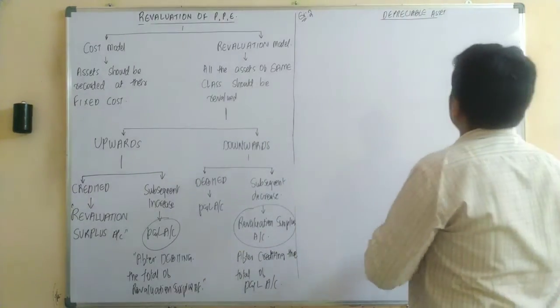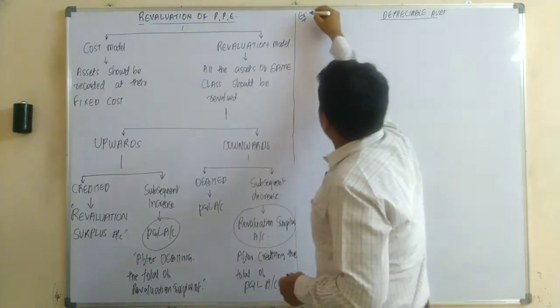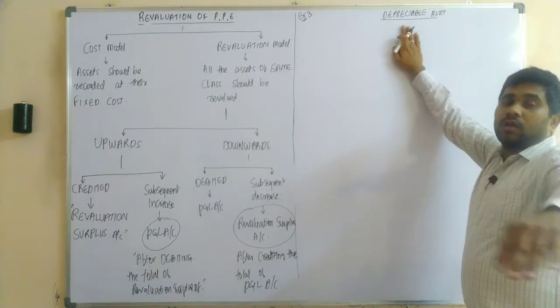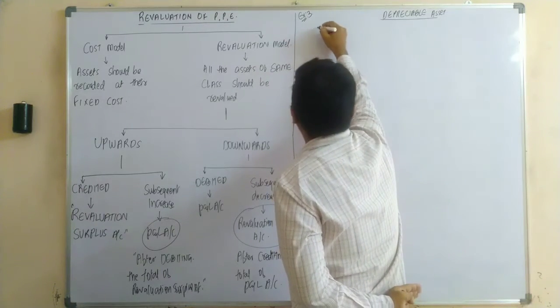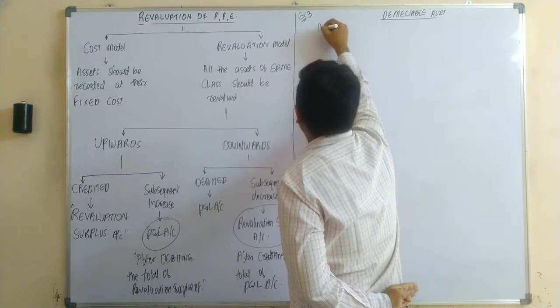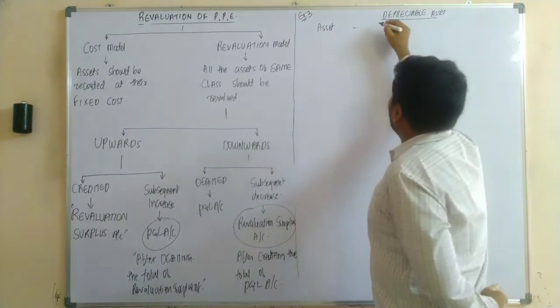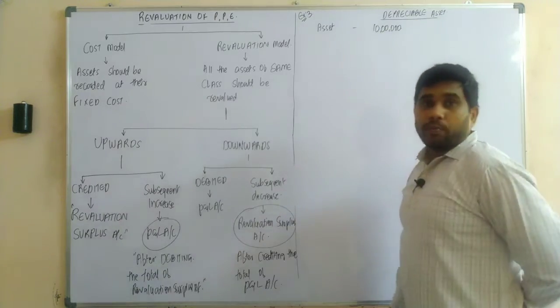Okay, let us continue. So your example number 3. We are starting with example number 3, where it is a depreciable asset now. In our example, let us assume our asset cost was 10 lakh rupees.